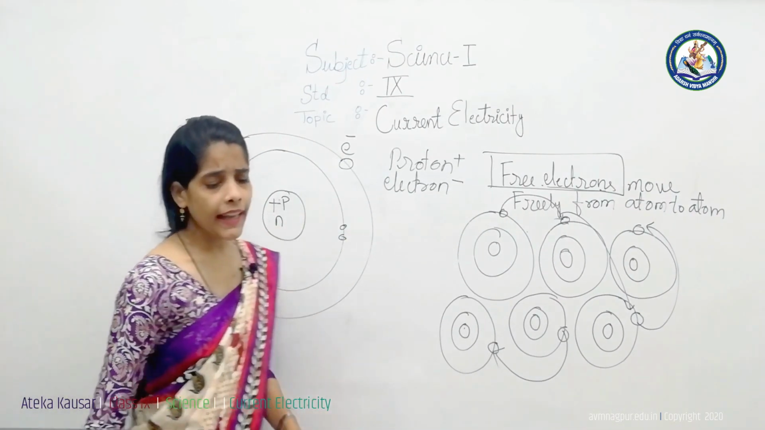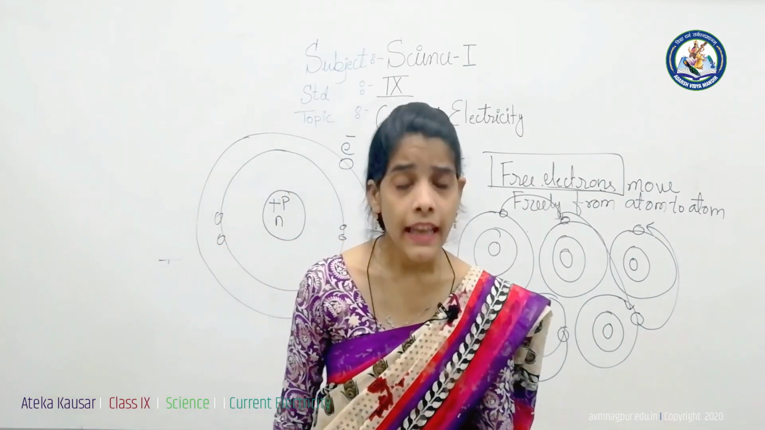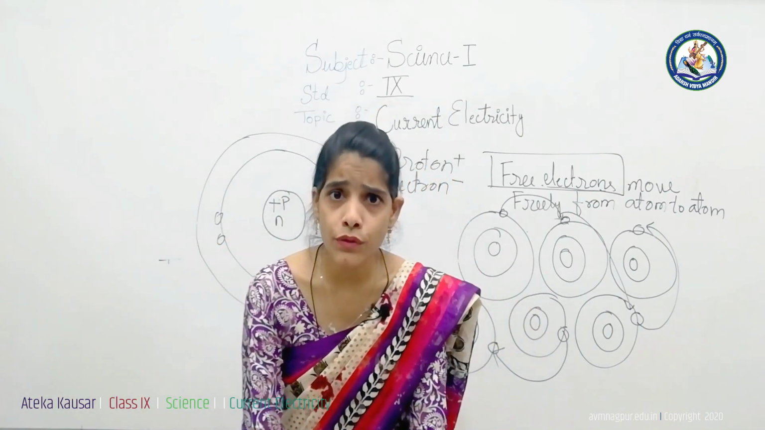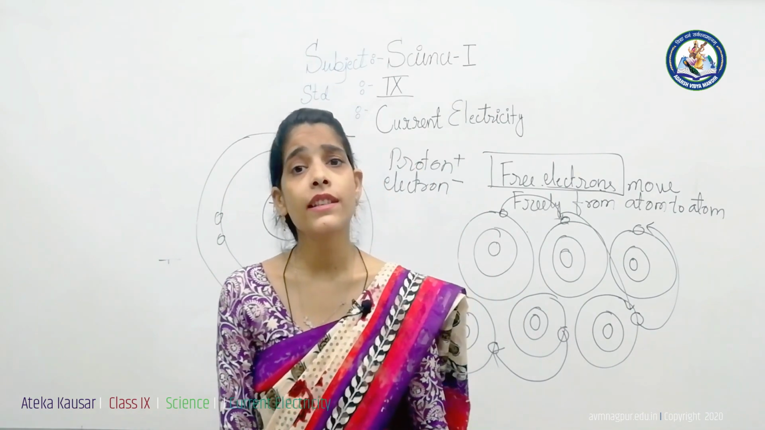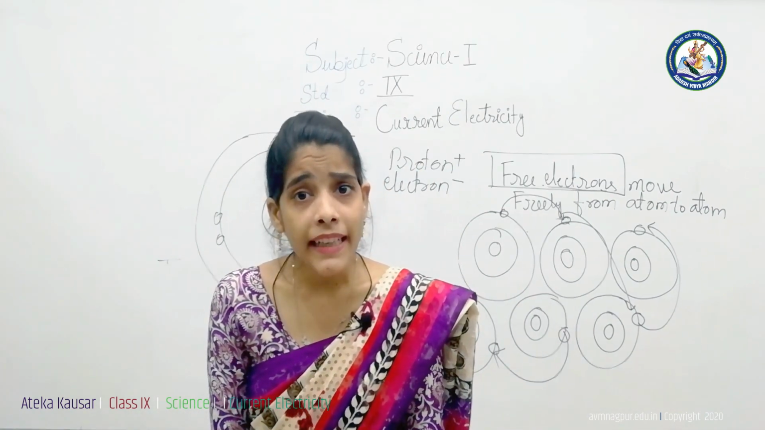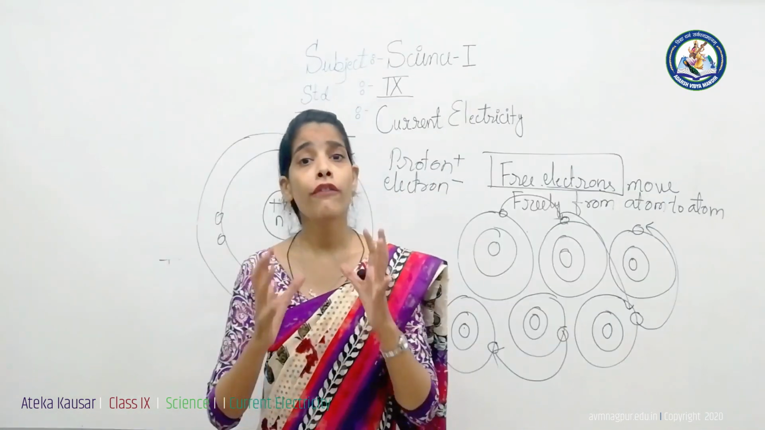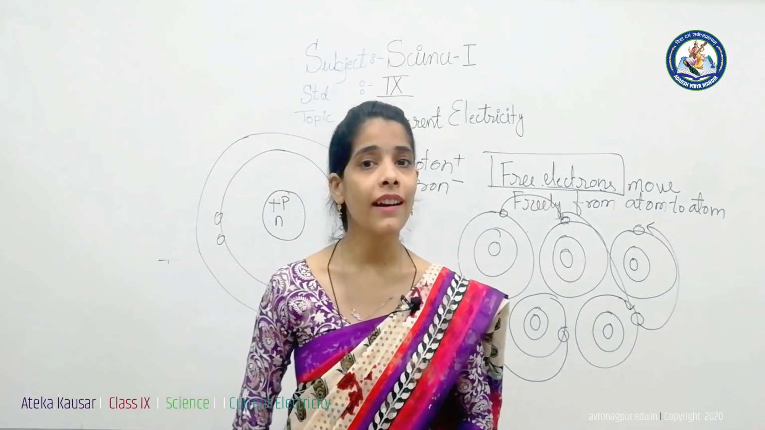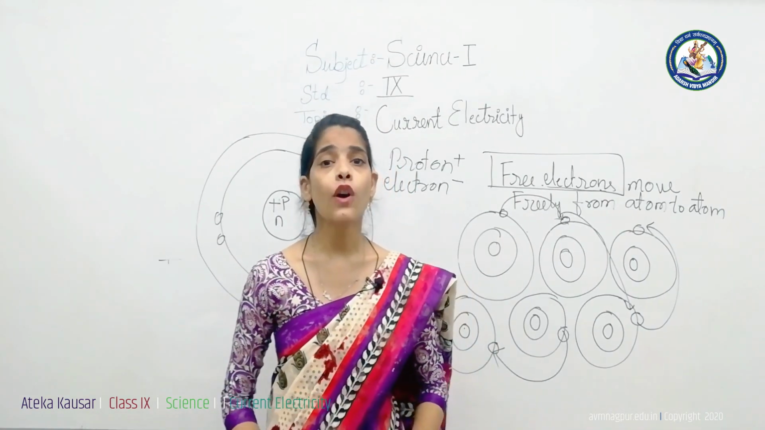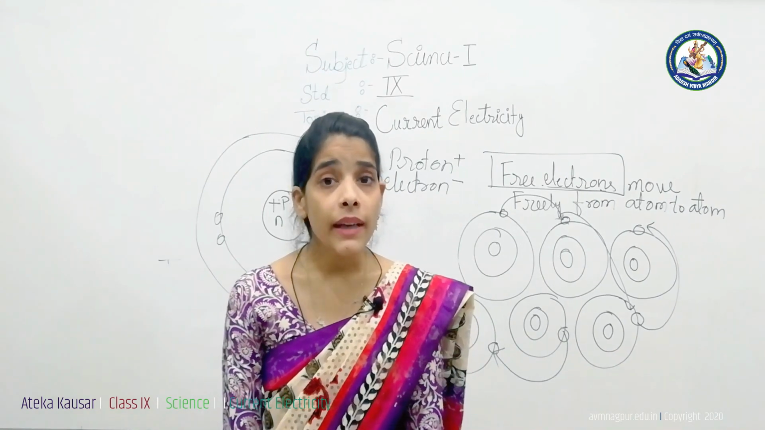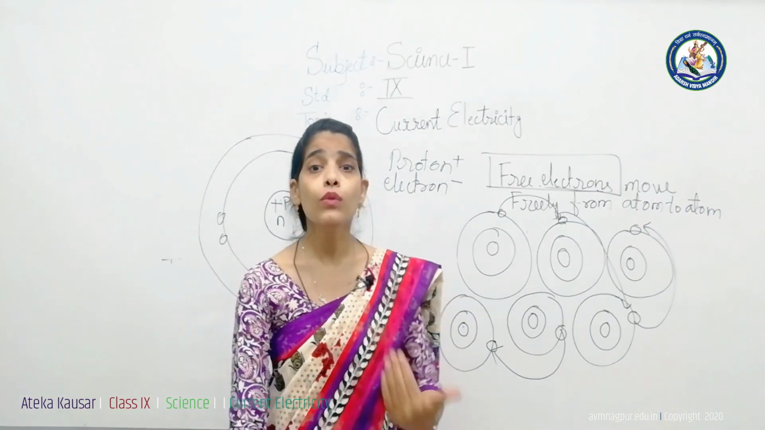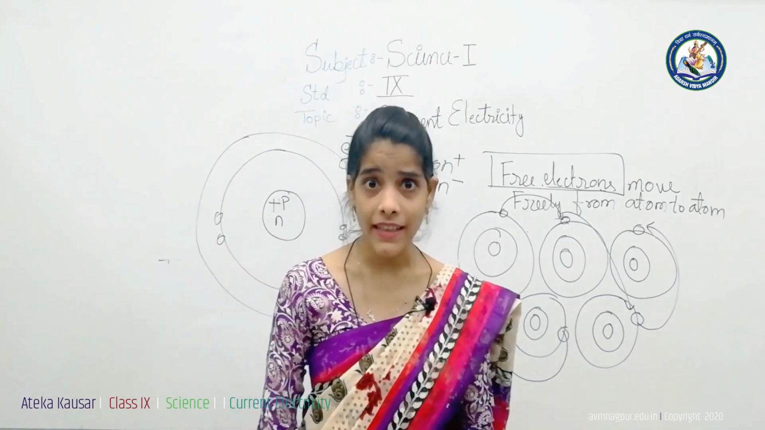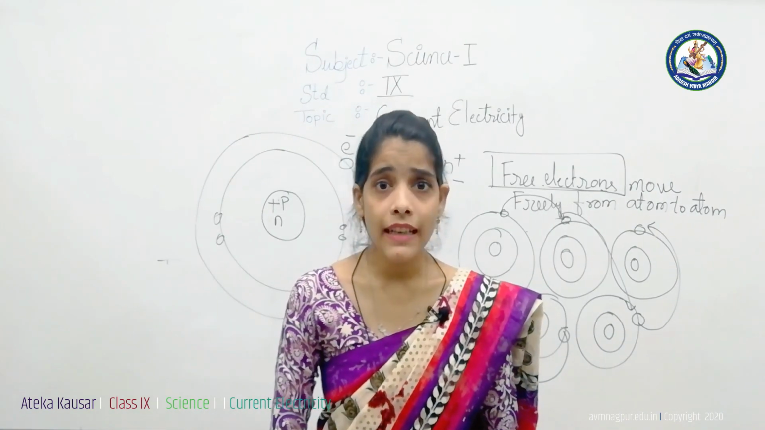Now, if the material consists of free electrons, then why does current pass through some materials and not through others? The substance which has free electrons, in which current passes easily, is called a conductor, and the material in which the current does not pass is called an insulator.